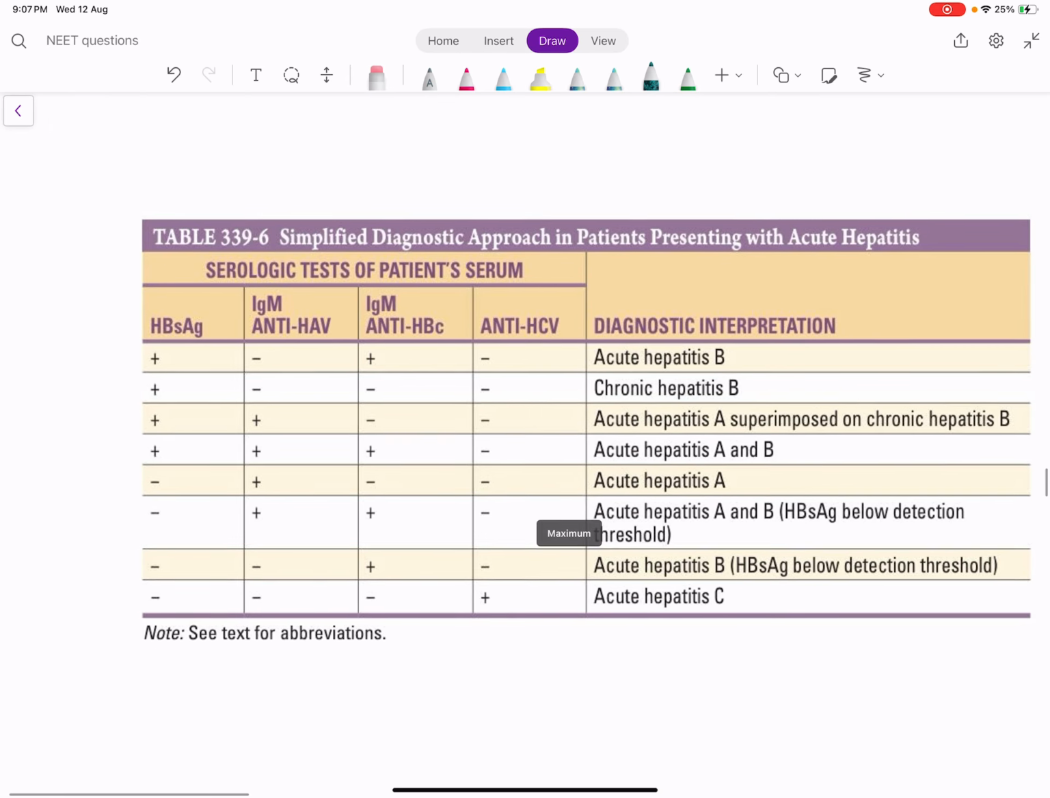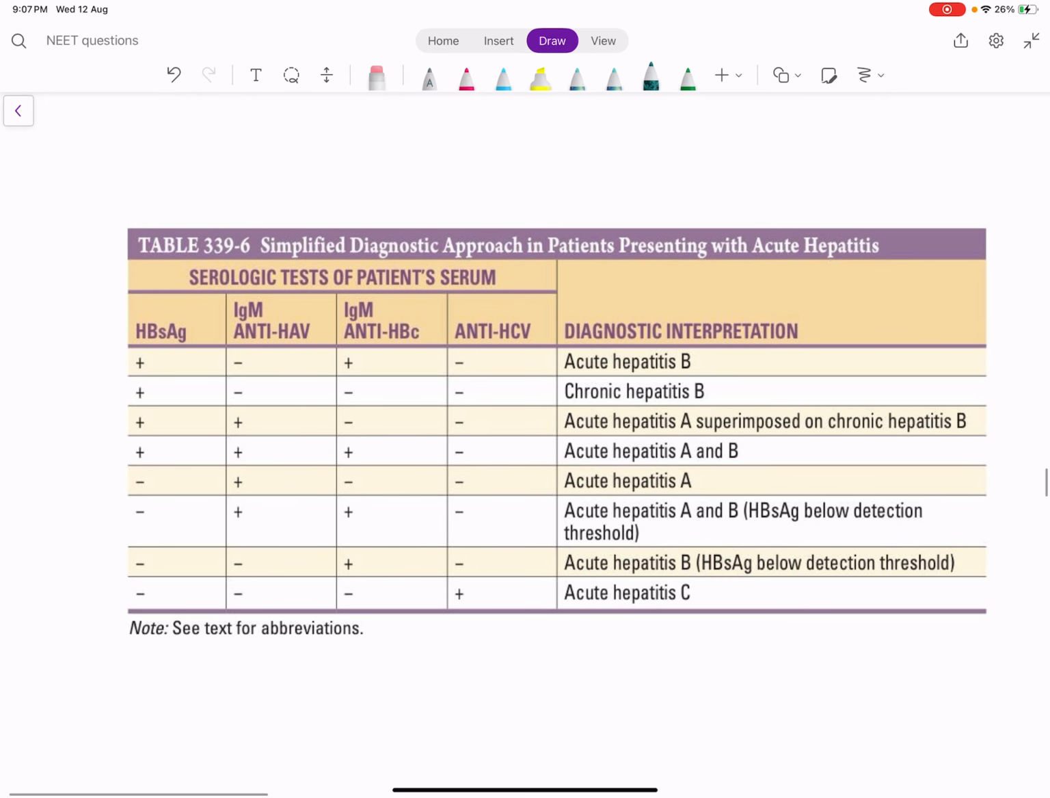So this is just a summary of hepatitis B. In acute hepatitis B, how will the serology be? HBsAg will be positive because infection is there. Anti-HBc IgM will be positive, anti-HBc IgG will be negative.